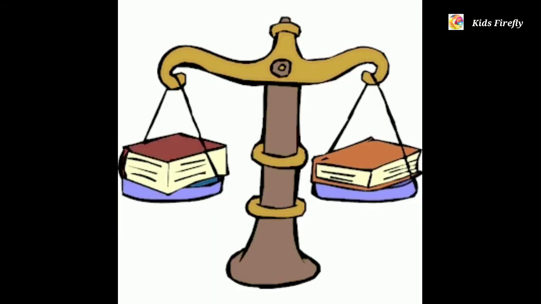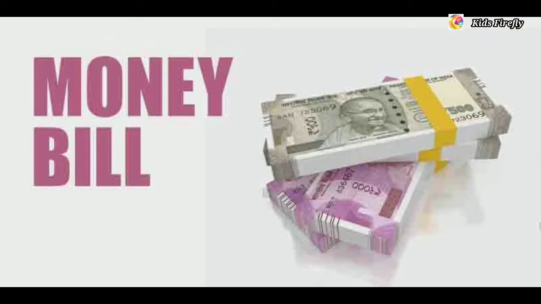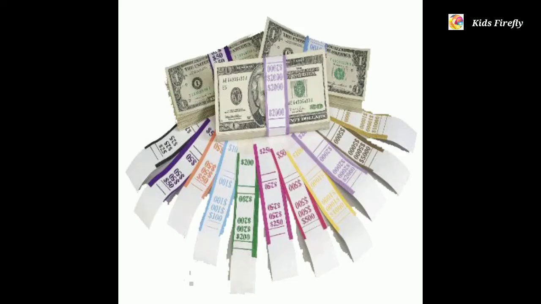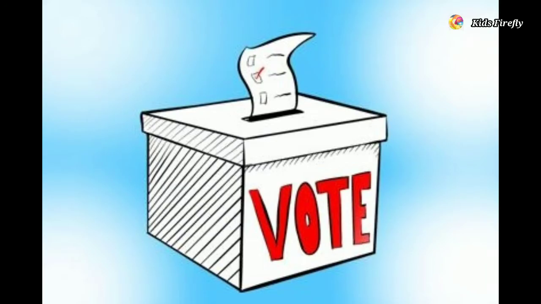To make a law, the first step is to place a bill before the legislature. Bills are of two types, money bill and ordinary bill. Money bill deals with the financial matters. Bills contain the text of the law. The Vidhan Sabha considers the bill. All the MLAs from both ruling party and opposition discuss the bill. There is a debate on the bill and then it is put to vote.